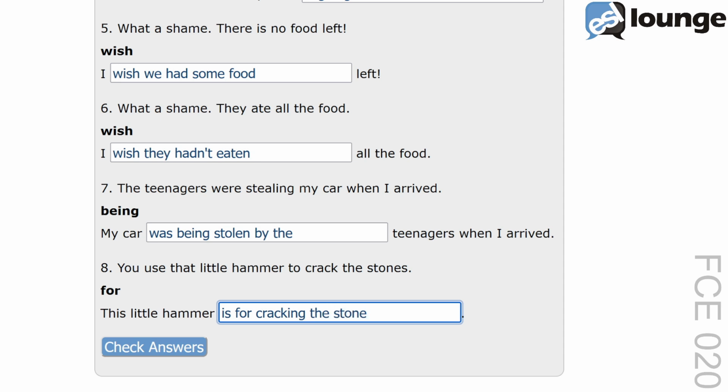This transformation uses the phrase is for to indicate the purpose of the hammer. Is for cracking the stones maintains the original meaning. Another example would be, this tool is for cutting wood.